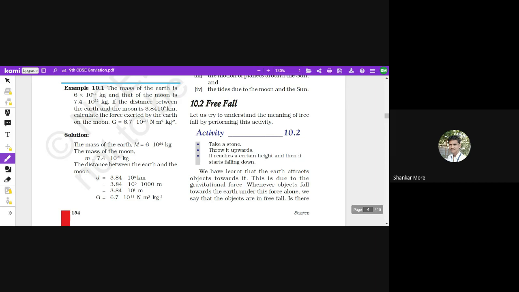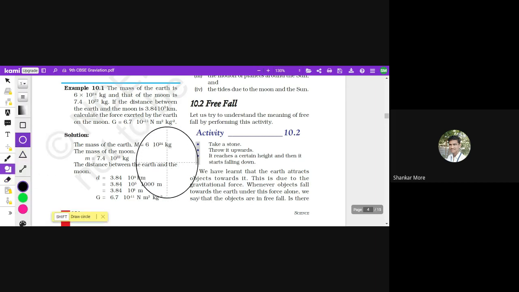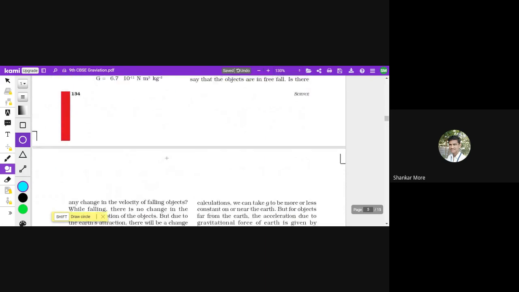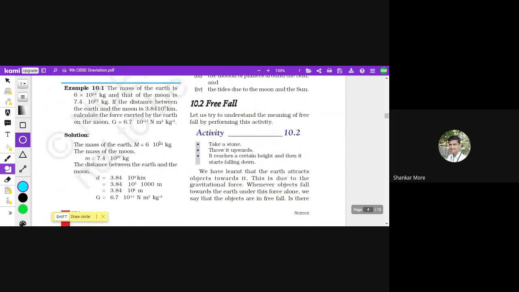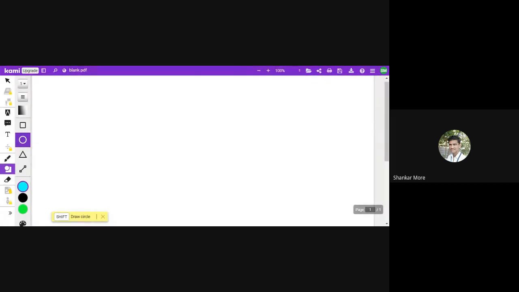Okay, let me explain with a diagram. Okay, now see, this is an earth. Let me just take the color of earth so that it will be simple for considering. Just a minute. I'm opening a new blank page, so that I can explain that to you. Can you see the blank page? Yeah, I guess you can.